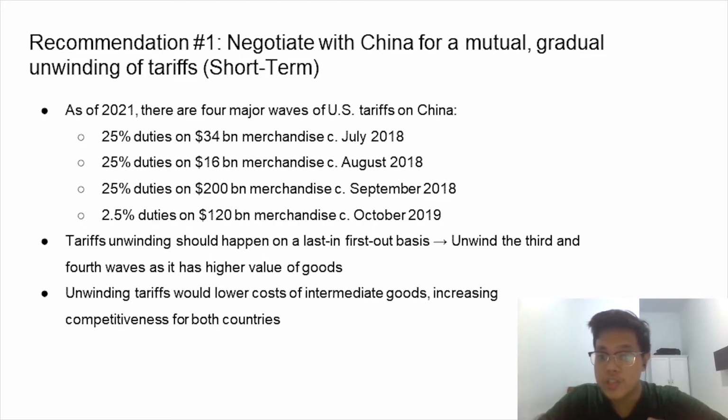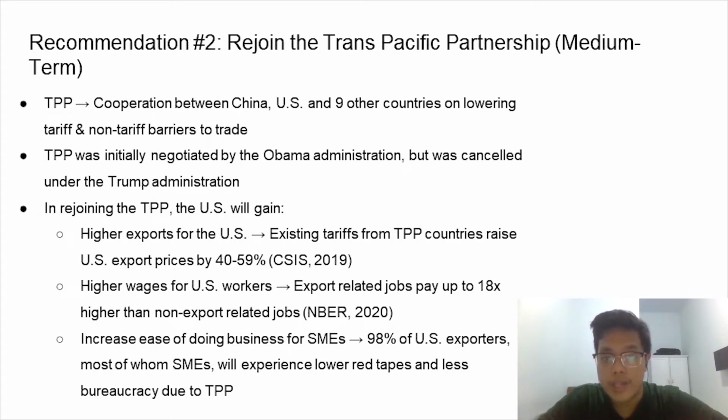Now, moving on to the second recommendation, we believe that the US should rejoin the Trans-Pacific Partnership in the medium term. Recall that the Trans-Pacific Partnership is a cooperation between the US and 11 other countries on lowering tariff and non-tariff barriers to trade. We believe that joining the TPP, which was negotiated in the Obama administration but was canceled in the Trump administration, will give the US some benefits.